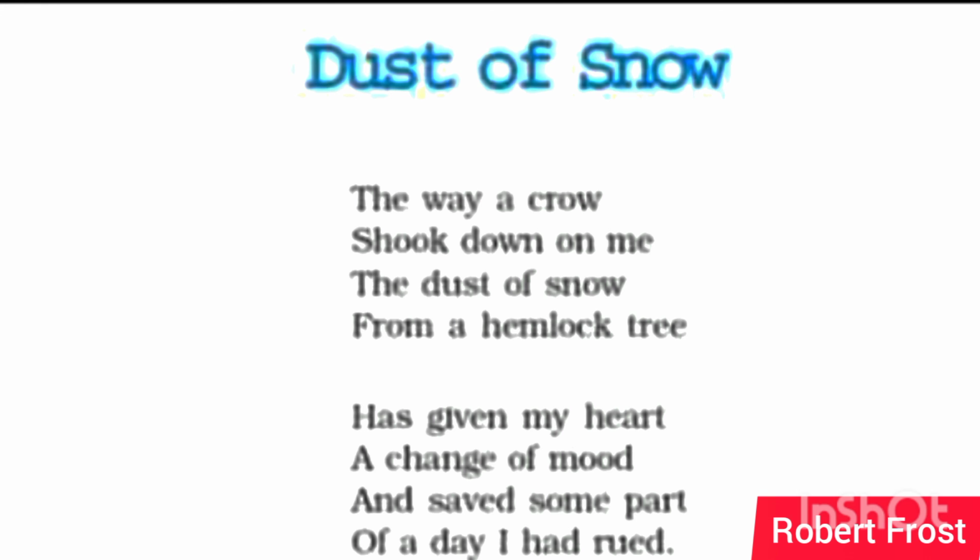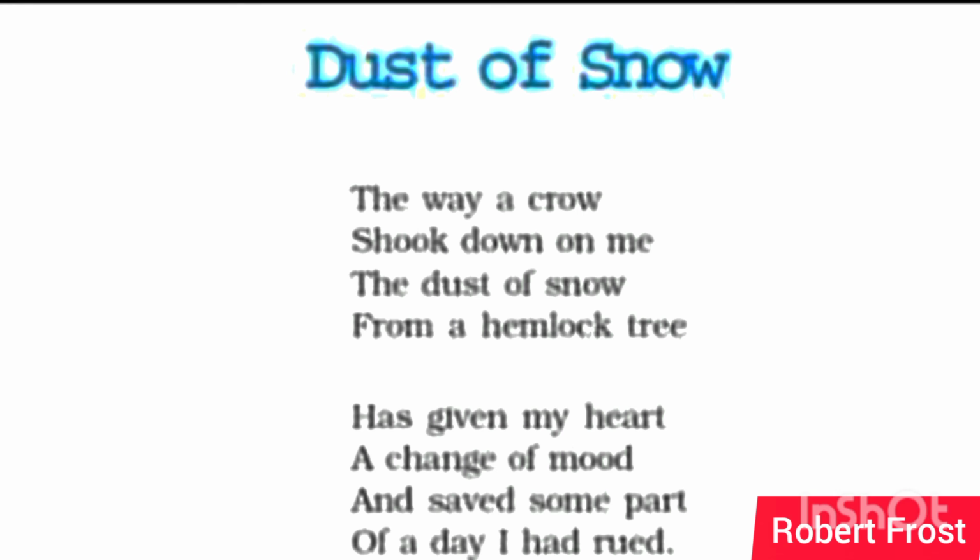So this is the change that comes to a person when he is in a depressed mood, and then comes in contact with nature. His mood is totally changed and he is again happy. So this is the poem.